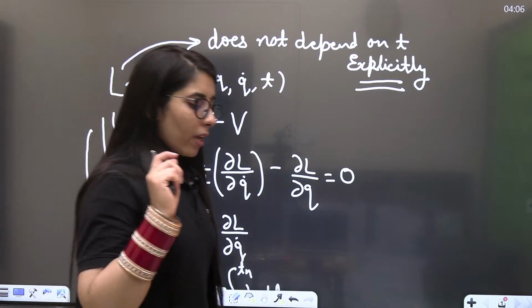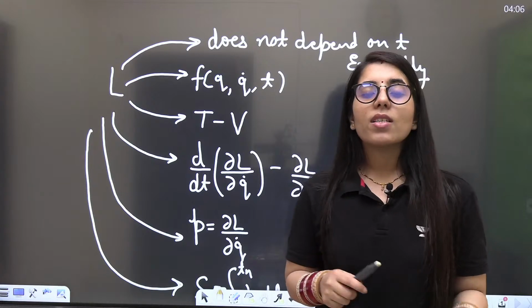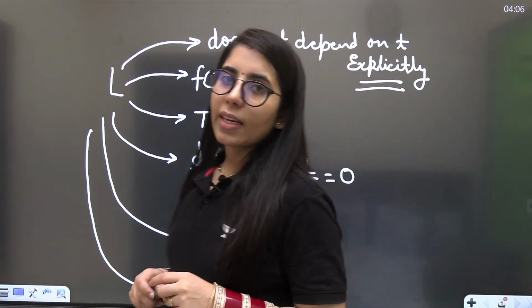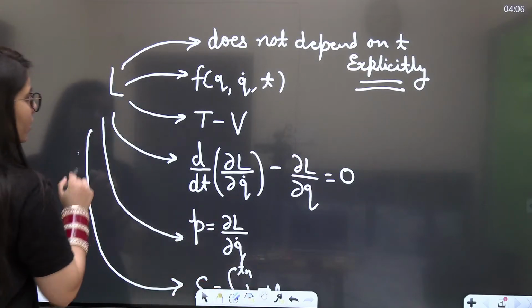One more thing we will be considering here. What is that? That is the cyclic coordinate or ignorable coordinate. Now, what we mean by cyclic or ignorable coordinate and what points about that we need to know, let's talk about it.